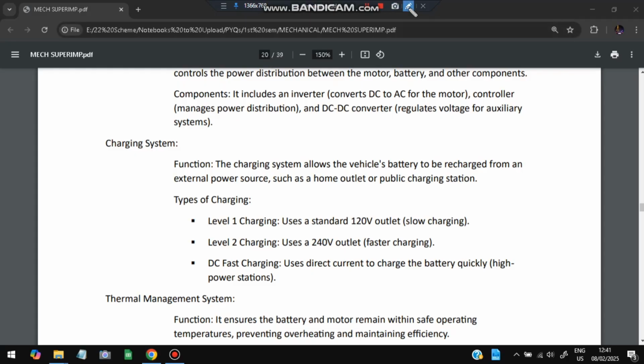This will be present in the fuel stations, where there are three types of charging. Level 1 charging with 120 volts is slow charging. Level 2 is with 240 volts, faster charging, and DC fast charging is the fastest one. It uses direct current to charge the battery.